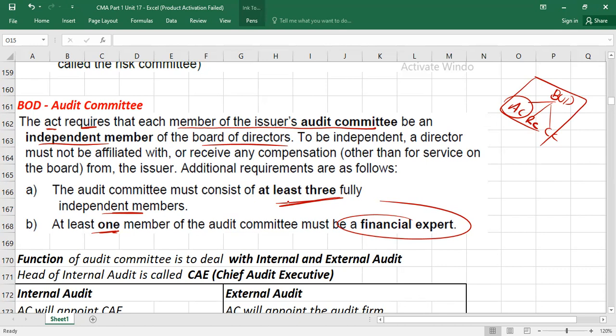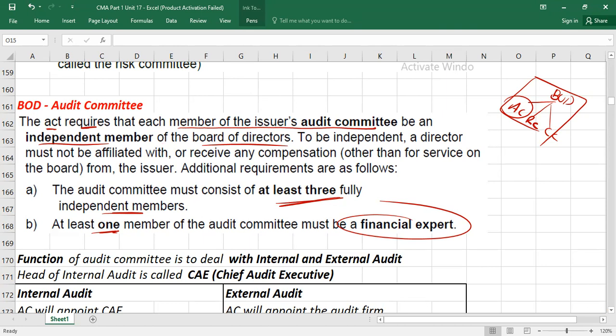These qualities are normally found in a chartered accountant, who knows audit and so on. If he has experience and knowledge about these things, that is called a financial expert. So, the first thing about the audit committee: there must be a minimum of three independent members, and one member must be a financial expert. This is the composition of the audit committee.